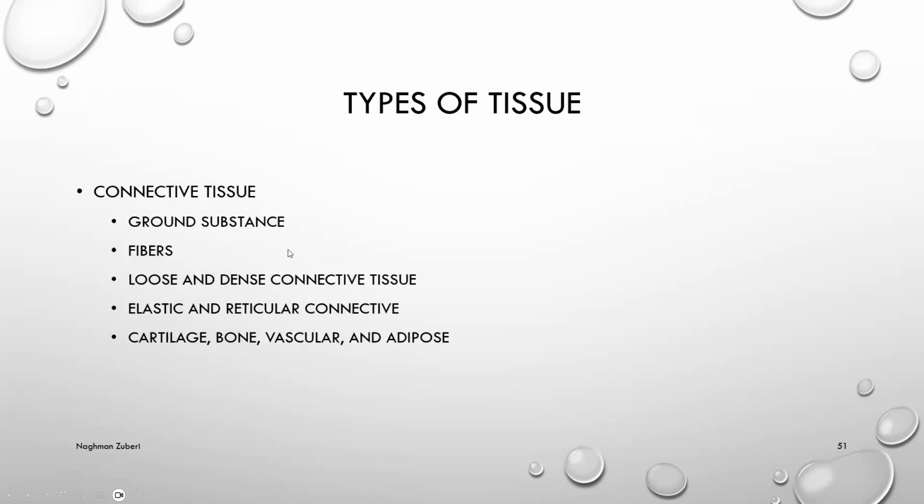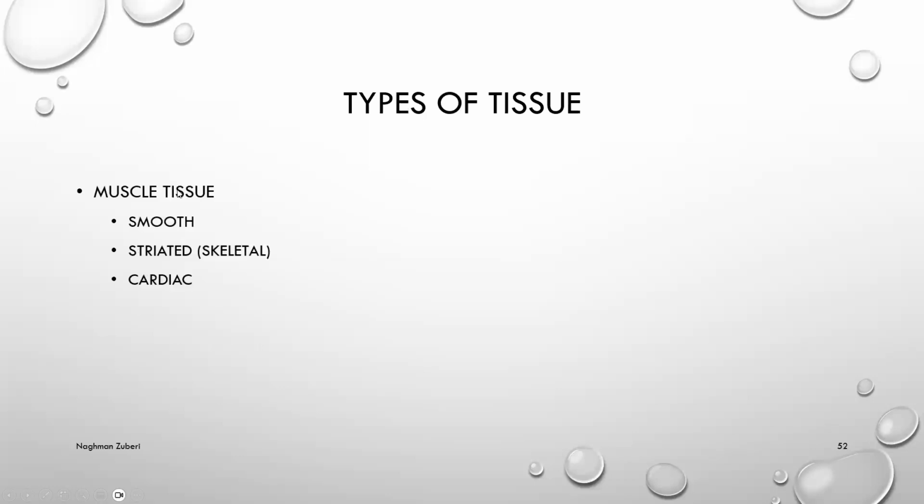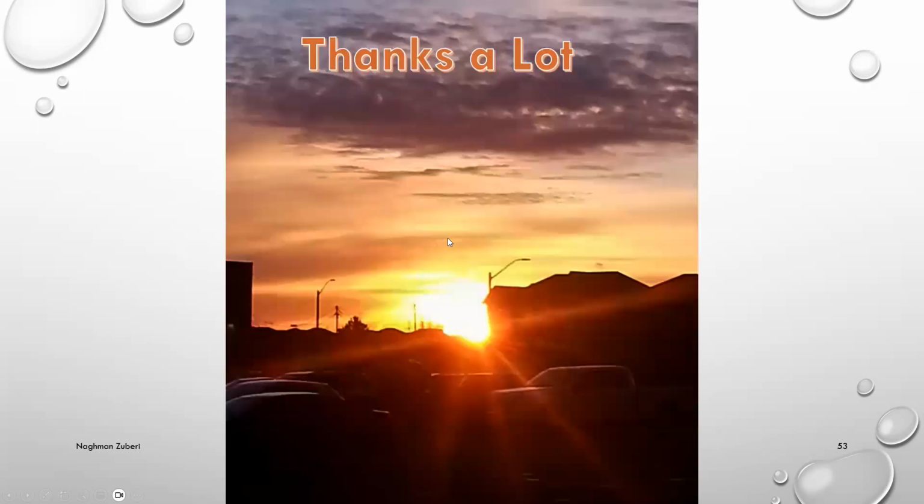Connective tissues: ground substance, fibers, loose and dense connective tissue, elastic and reticular connective tissue, cartilage, bone, vascular and adipose tissues, they all fall under the category of connective tissue. Muscle tissue: smooth muscle, striated or skeletal muscles, and the cardiac muscles. So over here, we are done with our lecture on cell biology.